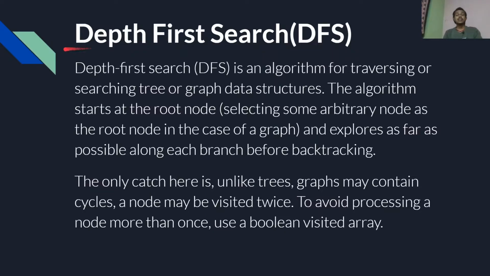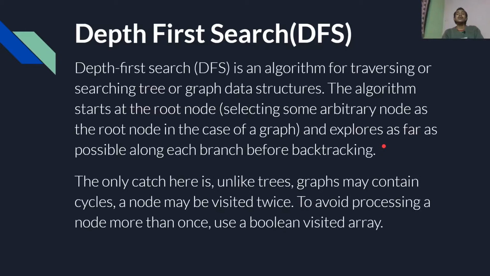Its short form is obviously DFS. Depth first search, or DFS, is an algorithm for traversing or searching tree or graph data structures. The algorithm starts at the root node, or selects some arbitrary node as the root node in case of a graph, and explores as far as possible along each branch before backtracking.